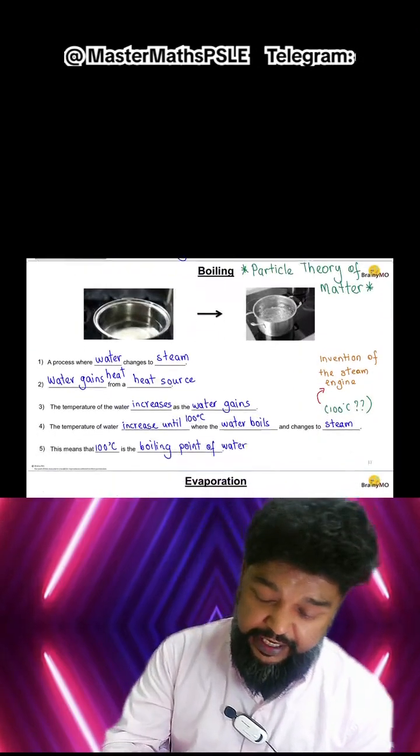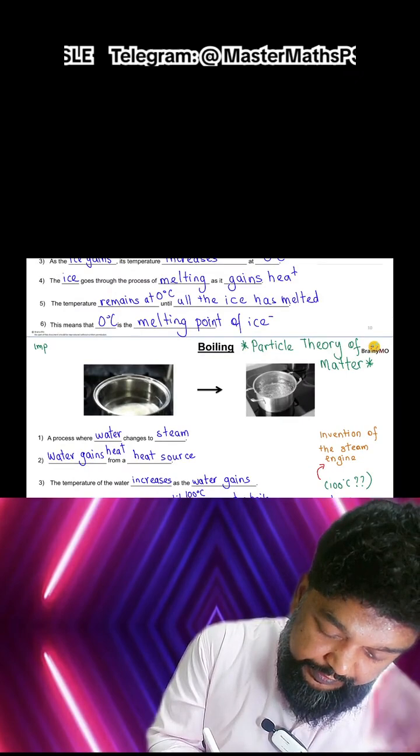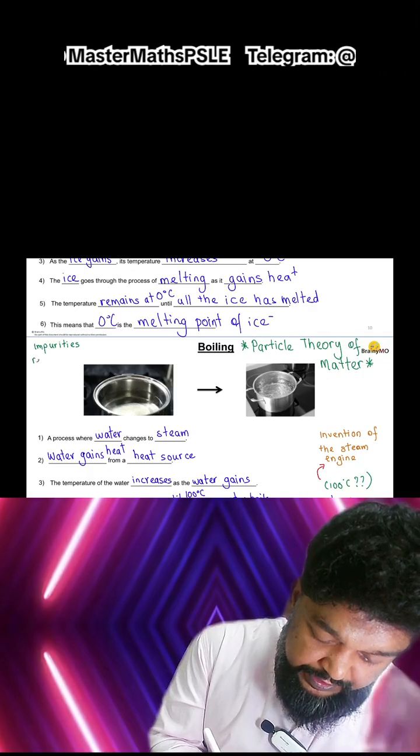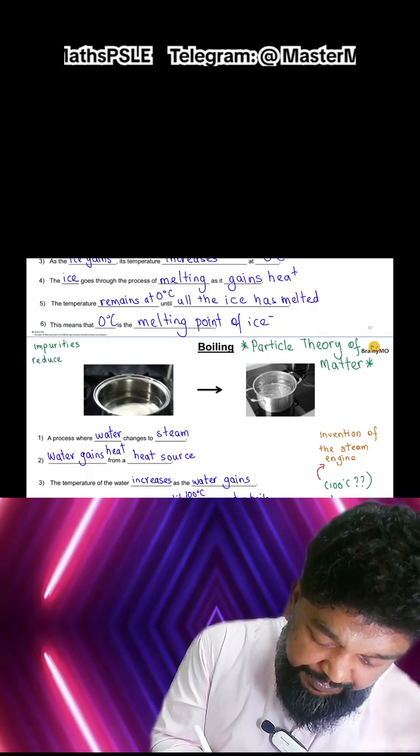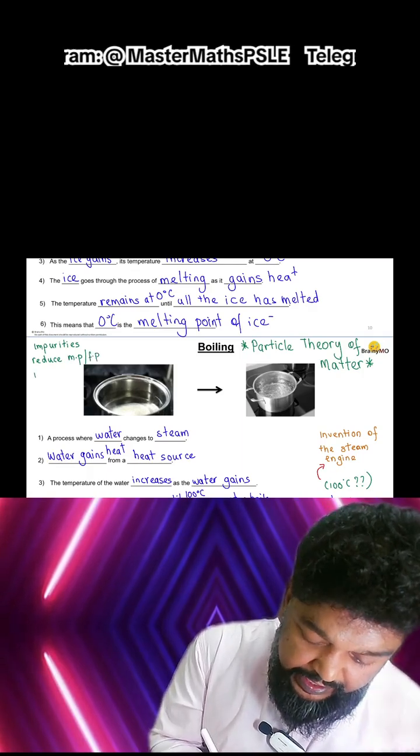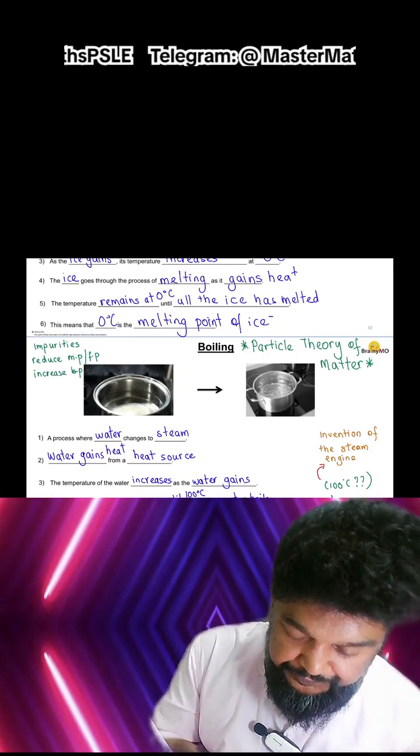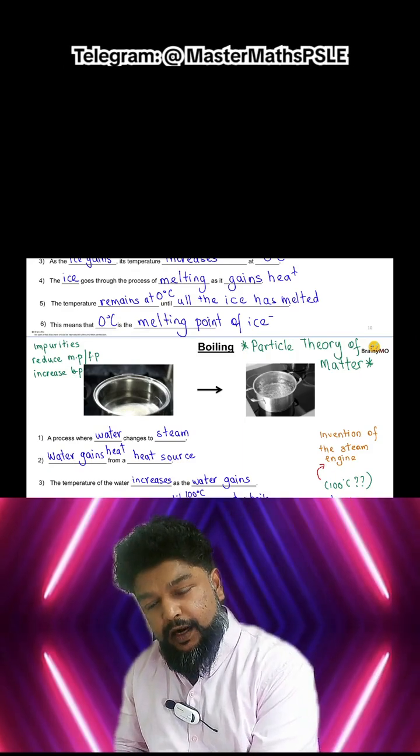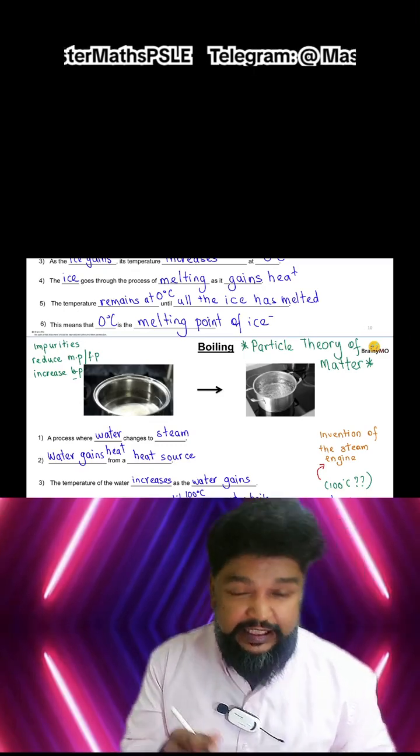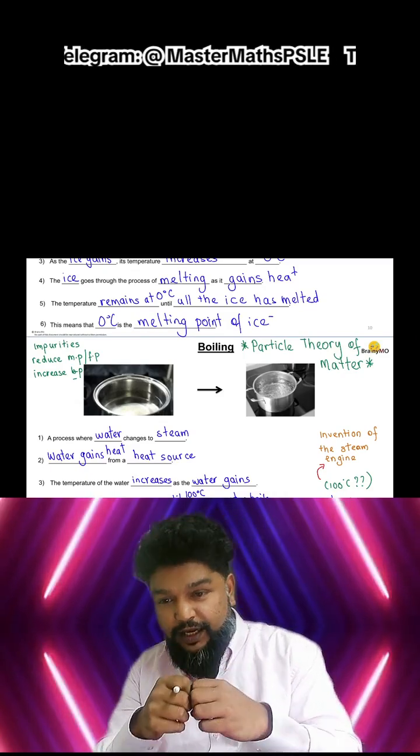I repeat again, impurities do two things: reduce the melting point and freezing point, and they increase your boiling point. Now, if you had studied the particle theory of matter, you will understand a little bit more about this. It's because these impurities hold on to these particles.